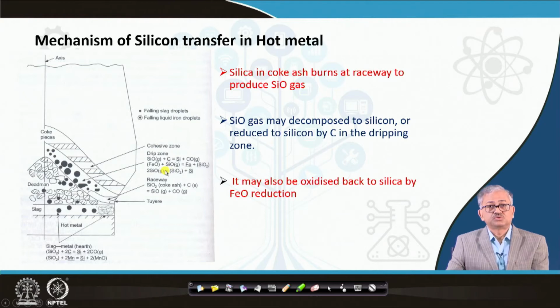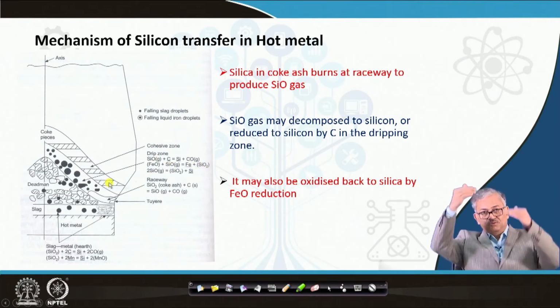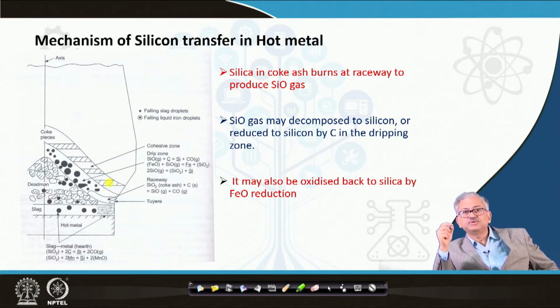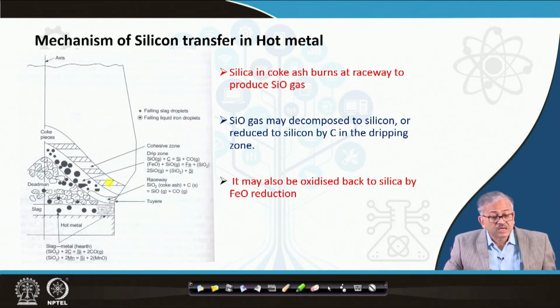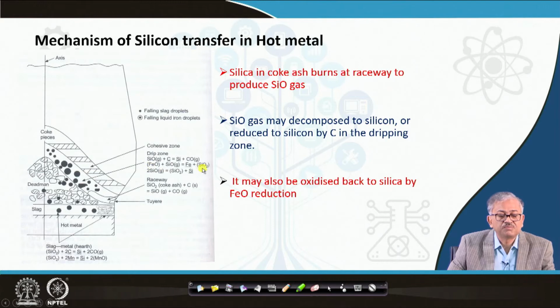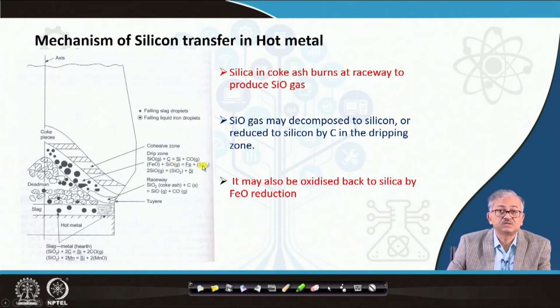SiO gas may also be oxidized to SiO2 by FeO reduction, because FeO can be reduced to iron, and the SiO gas may be oxidized to SiO2. This can happen because, through the dripping zone, whatever FeO is left will be reduced, since it is a huge reducing atmosphere. FeO is less stable compared to SiO2. As a result, FeO will get reduced immediately by the SiO gas, and the SiO gas will be oxidized to SiO2.